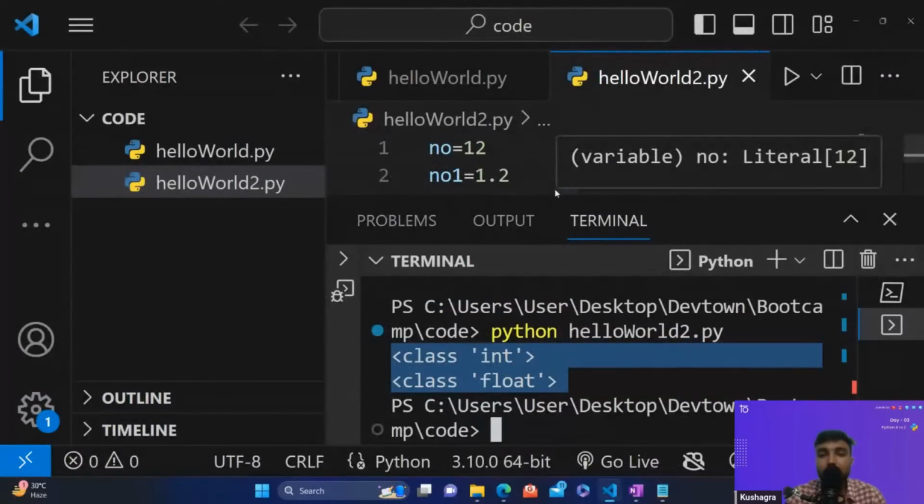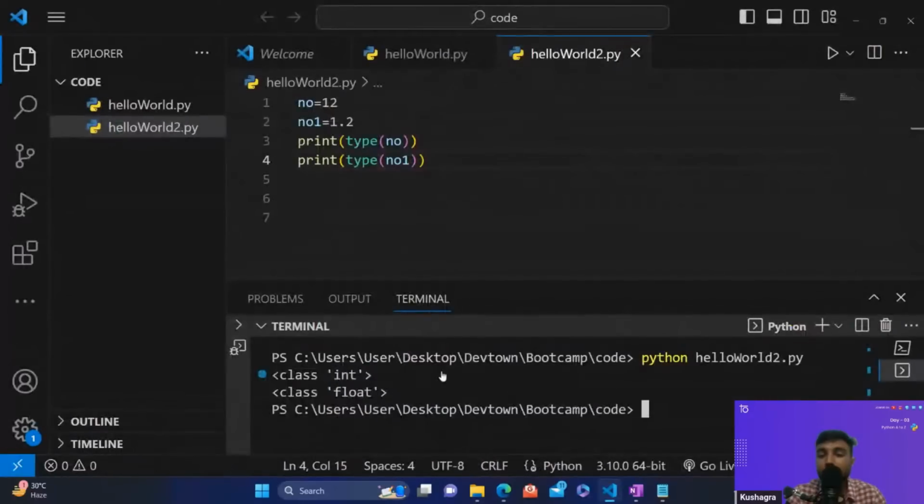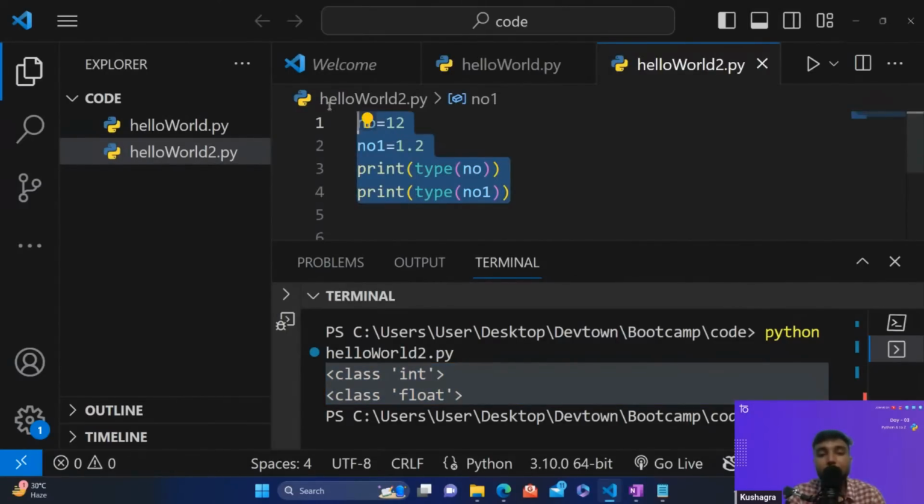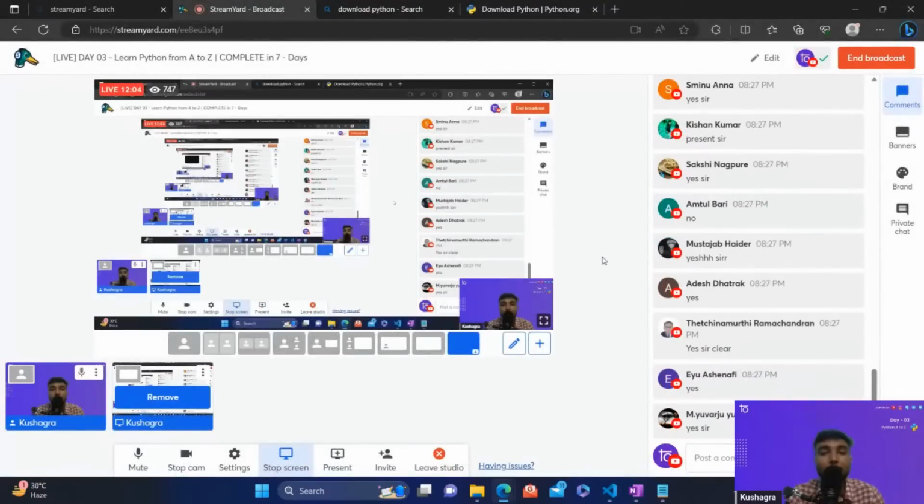Let me bring it back a little bit. Yeah, this is fine. I hope that integer and float are clear. This is how we declare the variable, guys. This is how we declare an integer and this is how we declare a floating point variable in Python, guys. Is this clear, guys?